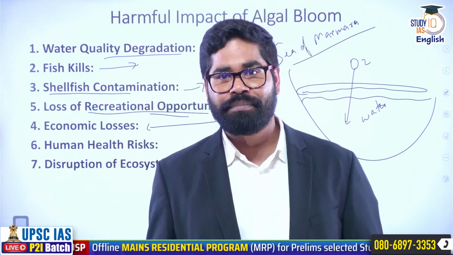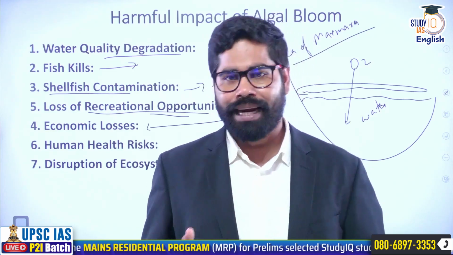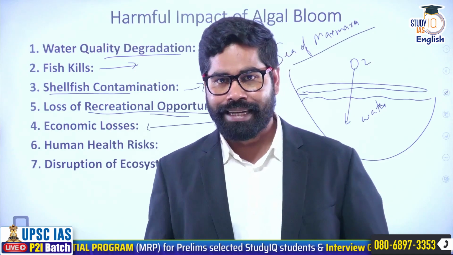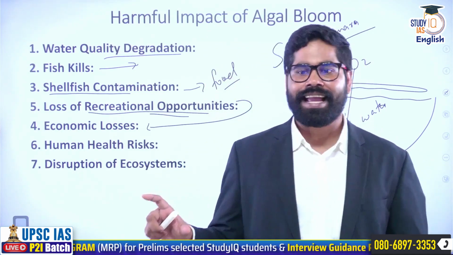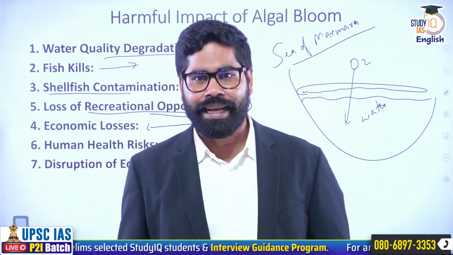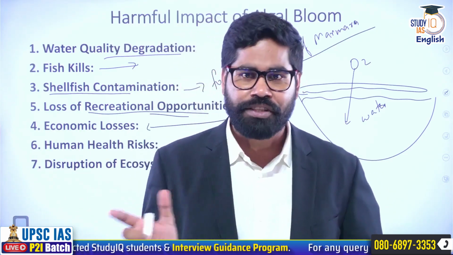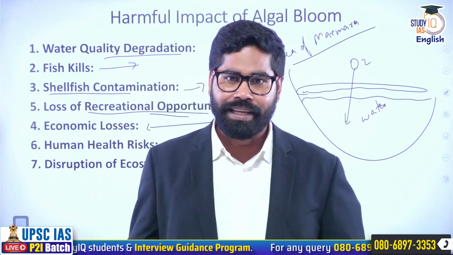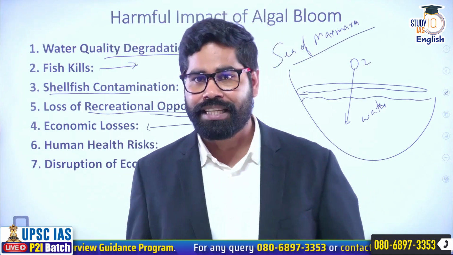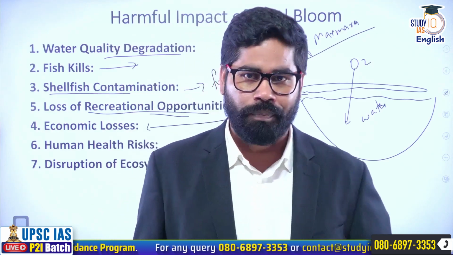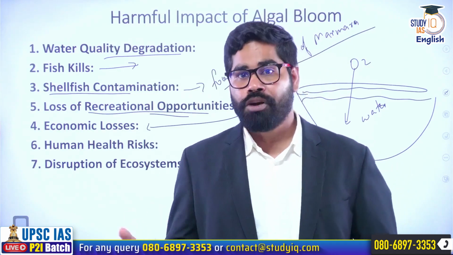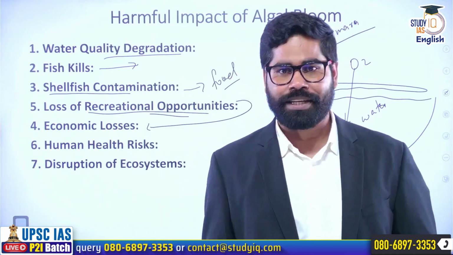At the same time, it is a source of food also. So that is also something which is going to be hampered. Suppose there is this one condition. If there is an area which is impacted by algal bloom, the fishermen who are there, first of all, will not be getting a sufficient amount of fish. And even if they are getting it, the people will not be ready to buy the fish from those regions which have algal bloom, which is polluted water. So it is going to hurt the economic prospect also.